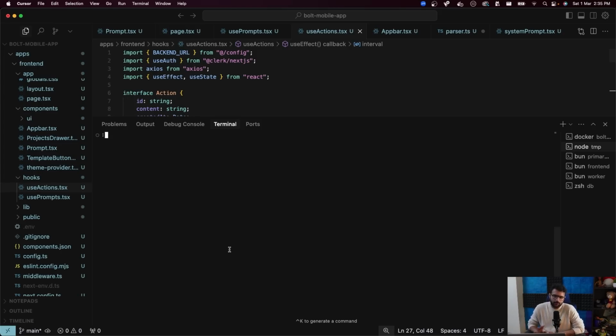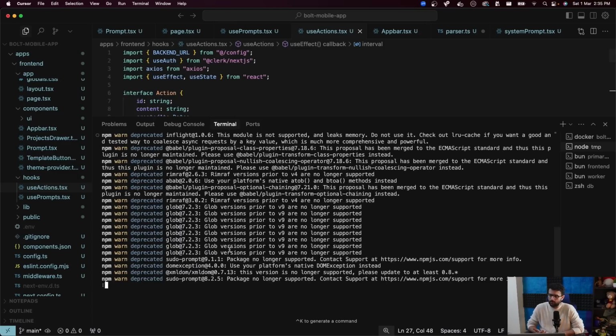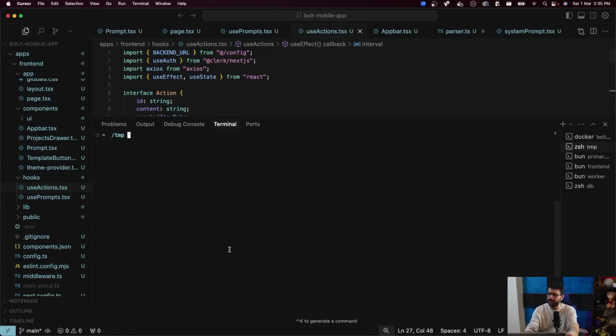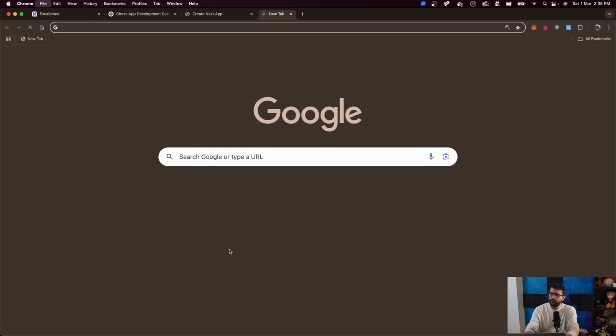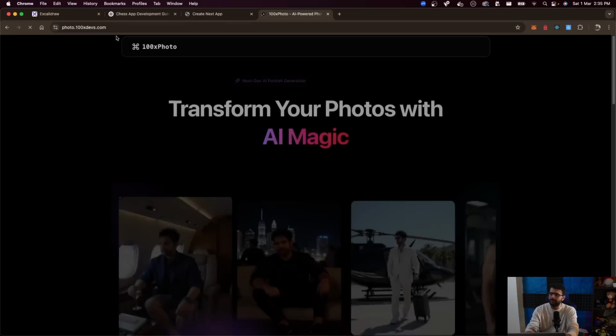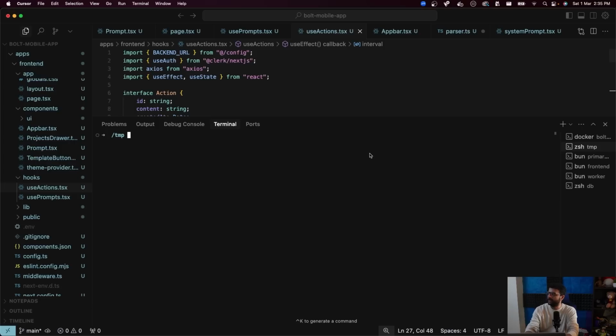I don't want to make a follow-up video. I'll just code, and I'll see you on GitHub if you want to contribute and do this as well. We did the same for Photo AI. I built one version and then a few people contributed to the main version of Photo AI. It looks decent now. Go to photo.100steps.com to try it out. And same thing we'll do for this guy.